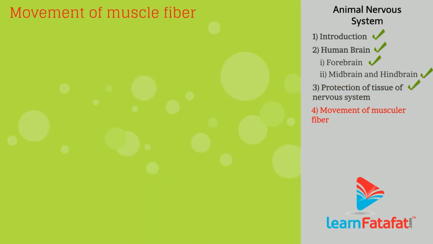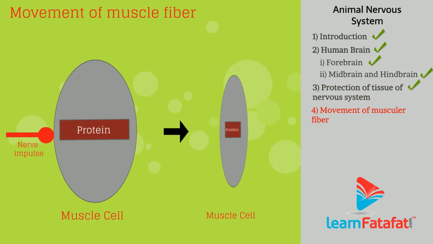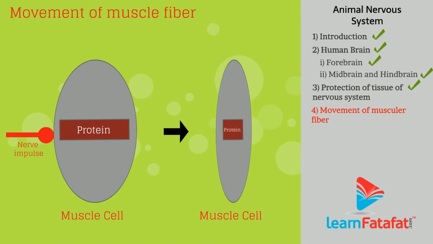Movement of muscle fiber. When a nerve impulse reaches the muscle cell, special proteins in the cell change their shape and arrangement in response to the nerve impulse.